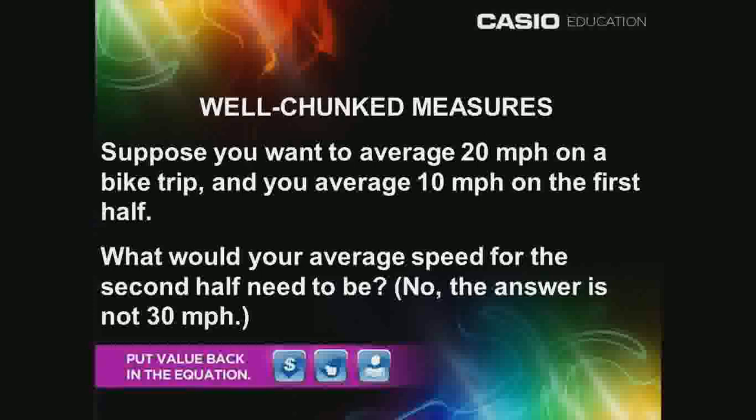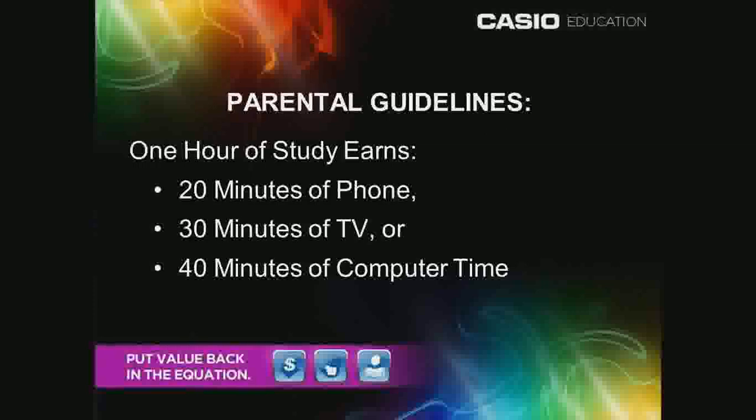Suppose a student's parents set up the following guidelines. For each 1 hour of study, the student would be allowed 20 minutes of phone usage, 30 minutes of television, or 40 minutes of computer time.